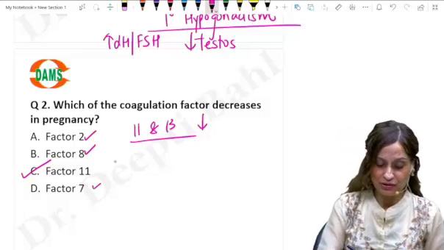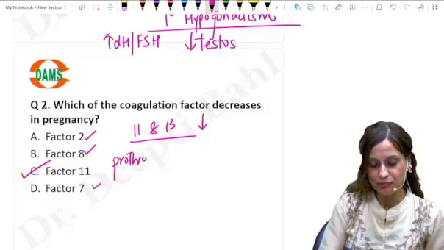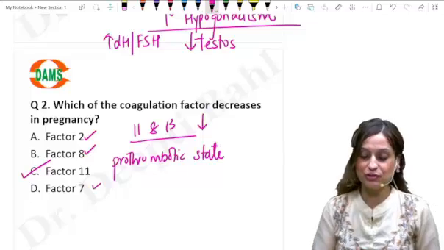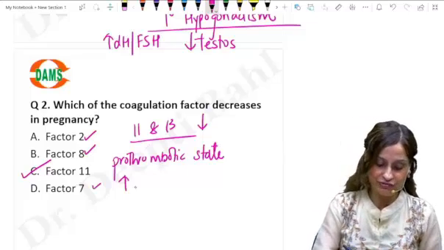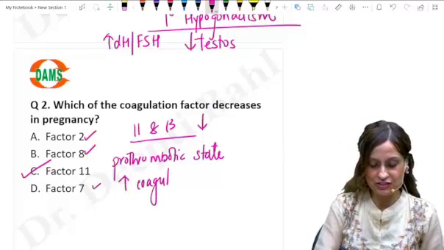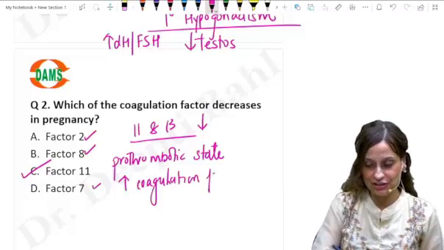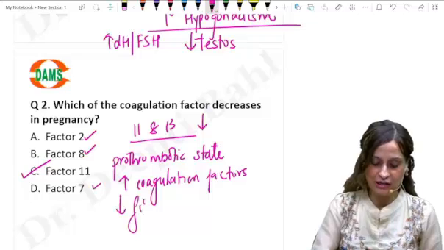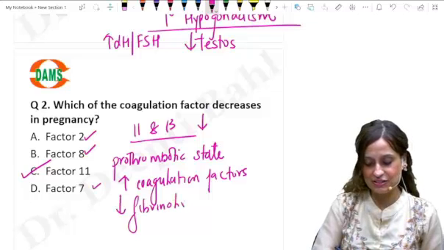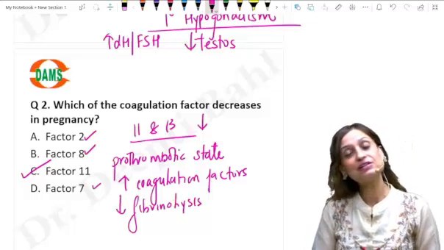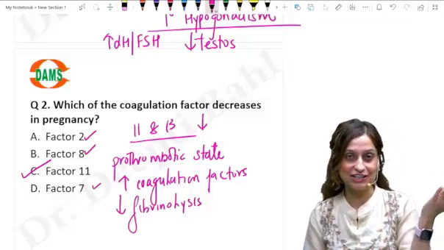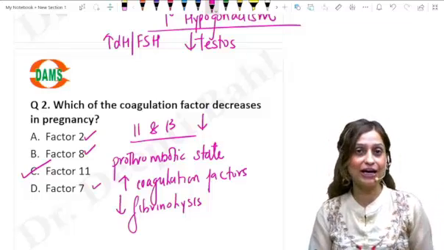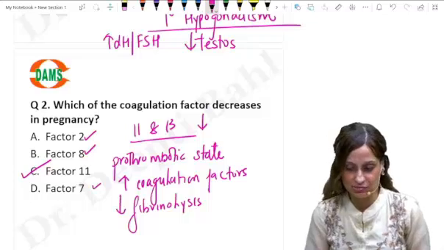Also, please remember that pregnancy is a prothrombotic state. So as a result of which, what is going to happen? The coagulation factors are going to increase. At the same time, there is going to be a decrease in the fibrinolysis. So fibrinogen levels massively increase in pregnancy, and that is why you also see high levels of ESR in pregnancy.